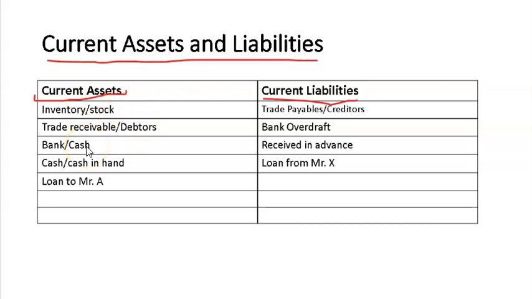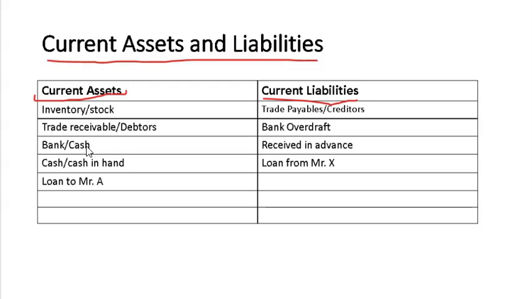I am receiving the amount from the debtor, and this is an asset. Bank or cash in hand. Loan to Mr. A. If I give a loan, I will make sure that he gives it back before 1 year, so I can get the amount. So cash. Current liabilities: trade payables, creditors, bank overdraft, received in advance.